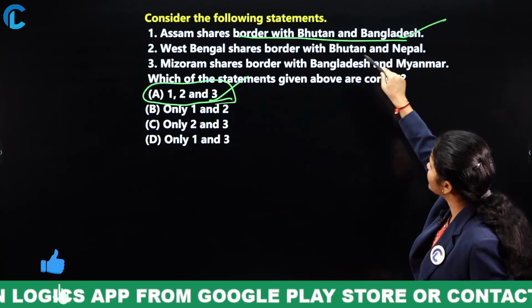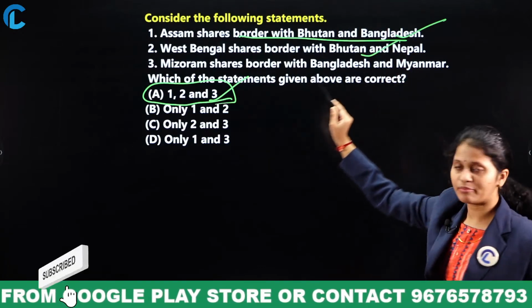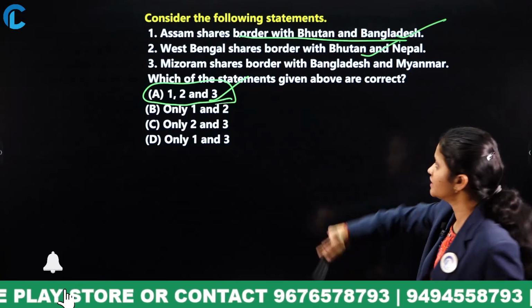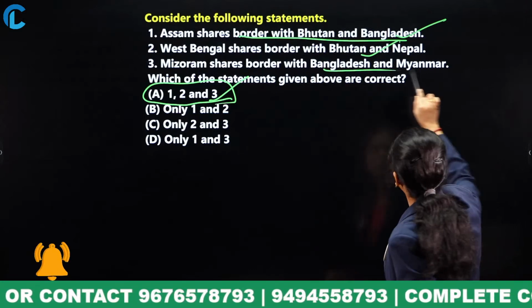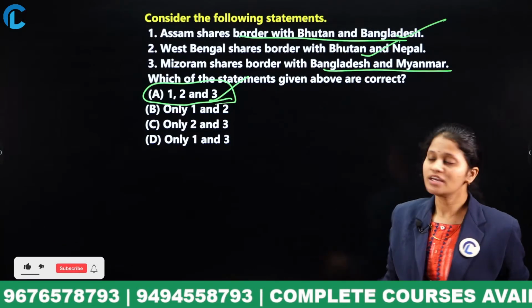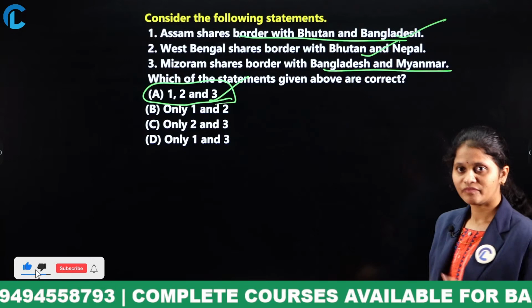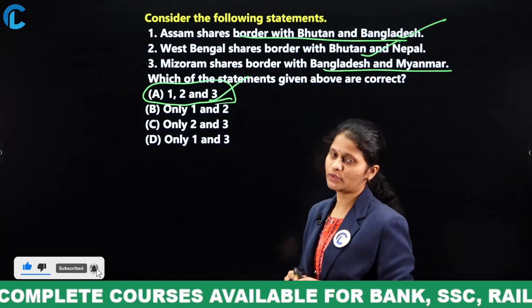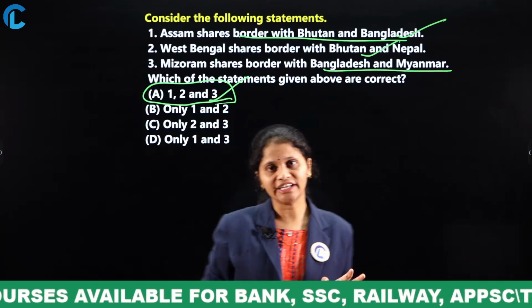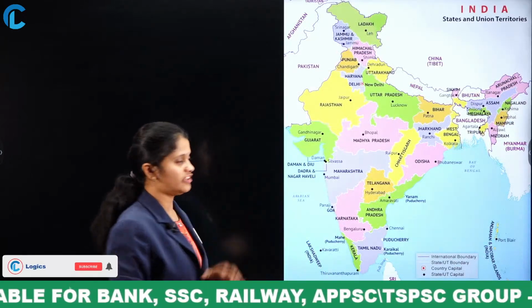And the second one, if you can observe here, West Bengal shares a border with Bhutan and Nepal. Absolutely correct. And Mizoram shares a border with Bangladesh and Myanmar. So all three statements were correct. Then, how can you know all these statements were correct? Once you have an idea related to the map of India.